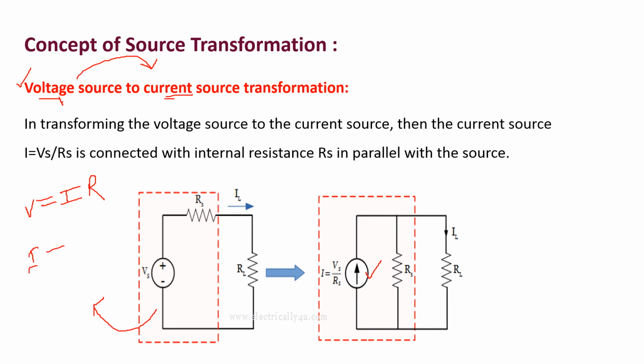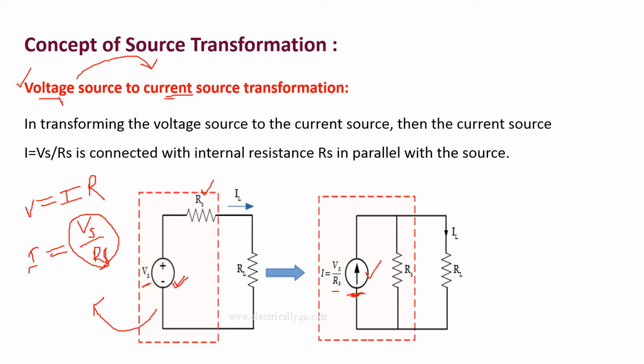Here V is nothing but the voltage source value and R is the internal resistance of the voltage source. Here the voltage source value is Vs, so we are going to consider Vs, and the series resistance of the voltage source is Rs. So we have to replace this voltage source with the equivalent current source of value Vs by Rs. So this is the equivalent current source, which has the current value Vs by Rs,